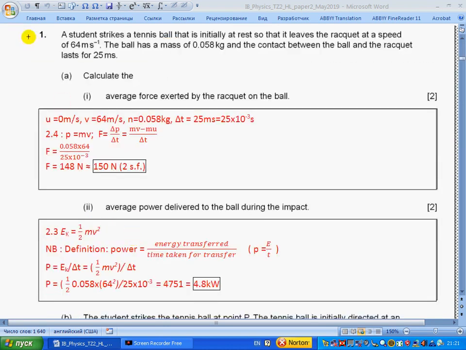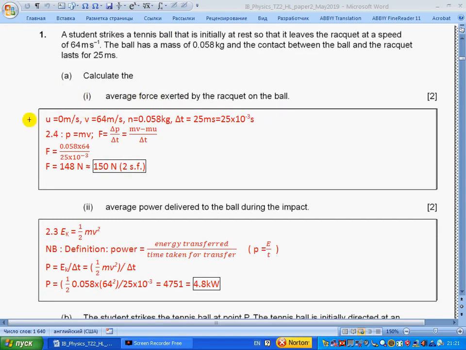And we come to question 1. A student strikes a tennis ball that is initially at rest so that it leaves the racket at a speed of 64 meters per second. The ball has a mass, and the contact between the ball and the racket lasts for 25 milliseconds. A. Calculate the average force exerted by the racket on the ball.